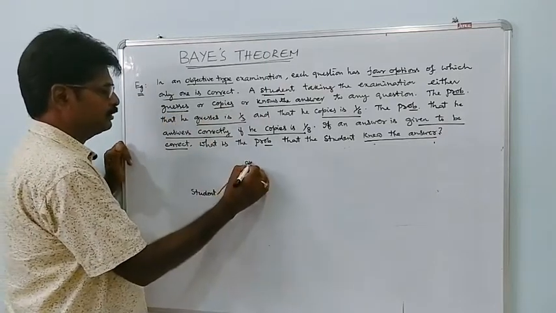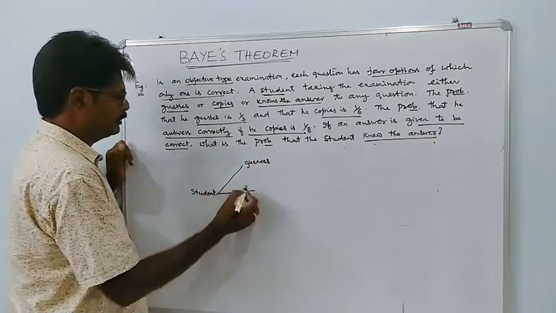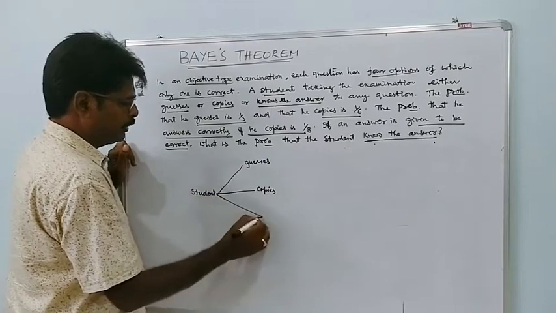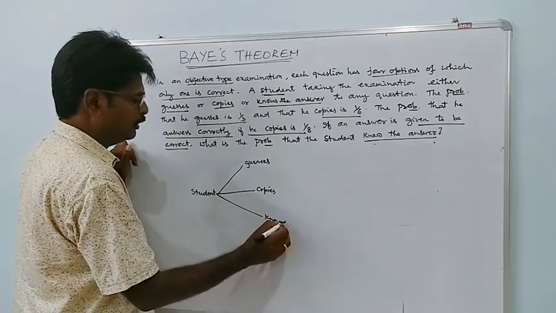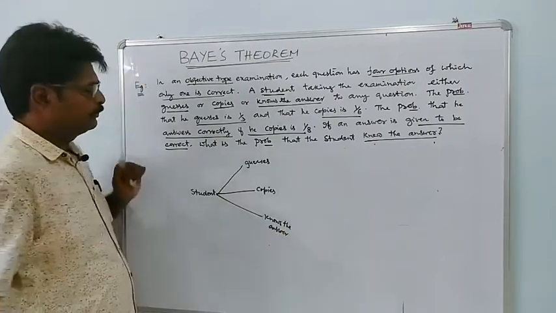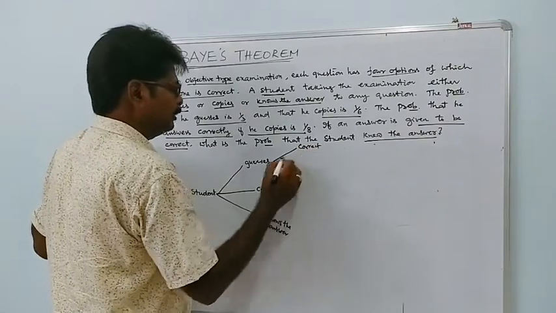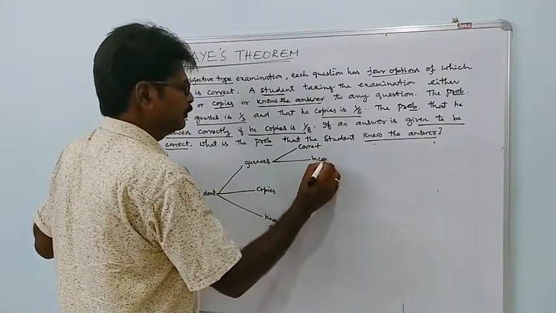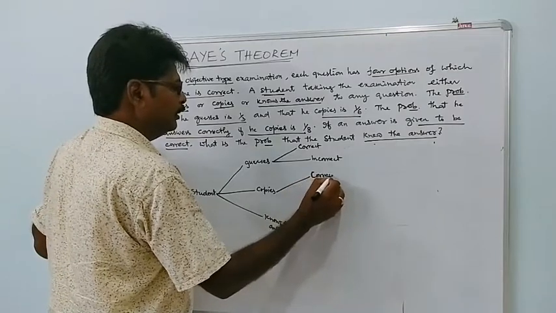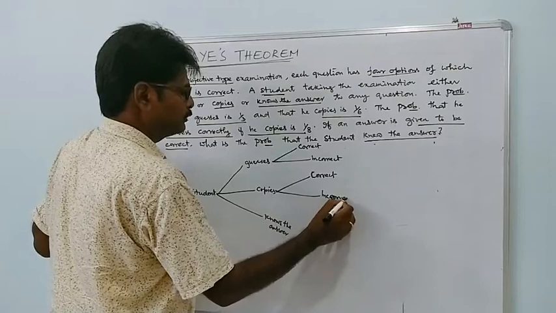He may guess the answer, he may copy the answer, or he may know the answer. For guessing and copying, it may be correct or incorrect, 2 possibilities.